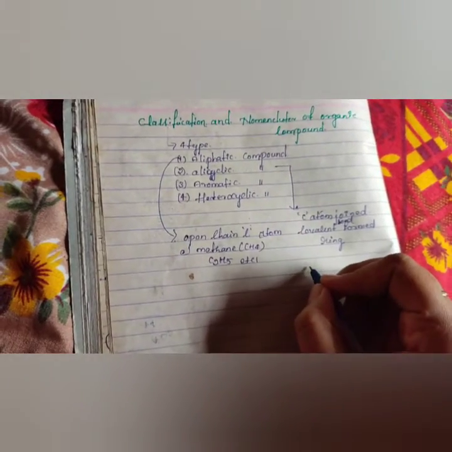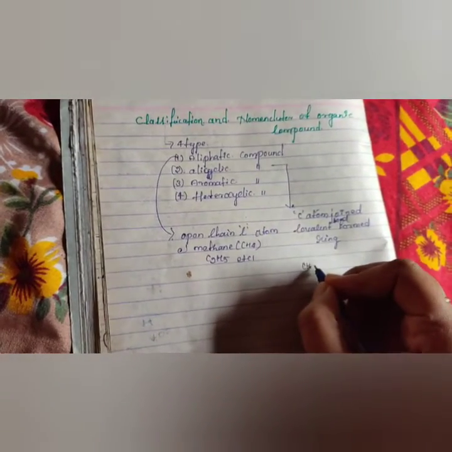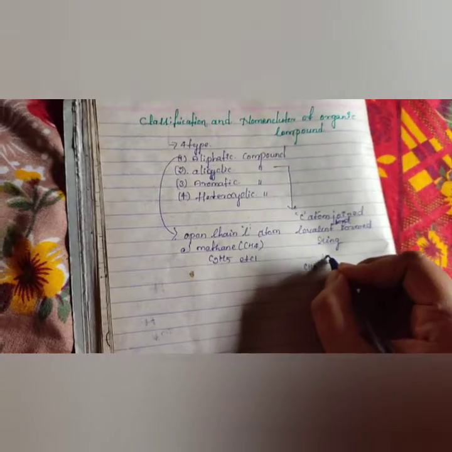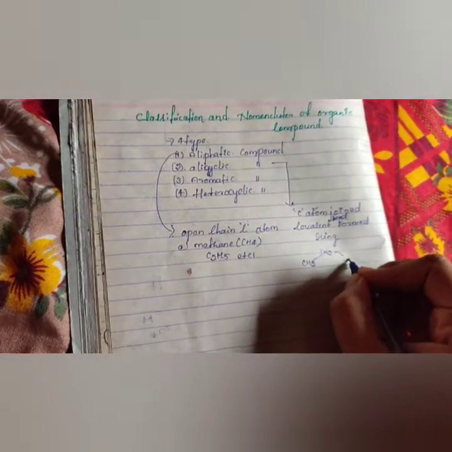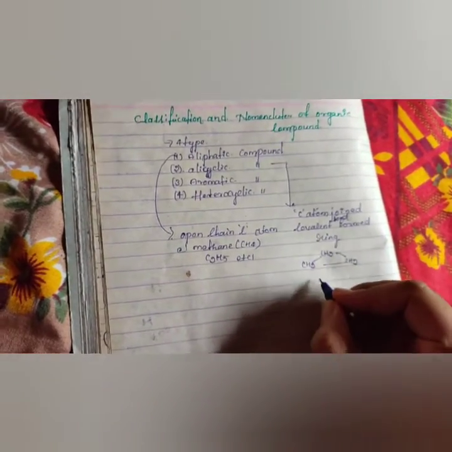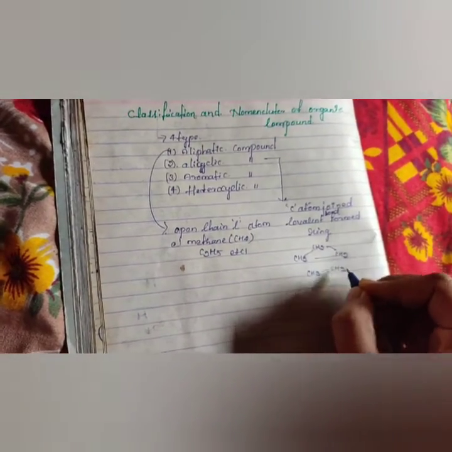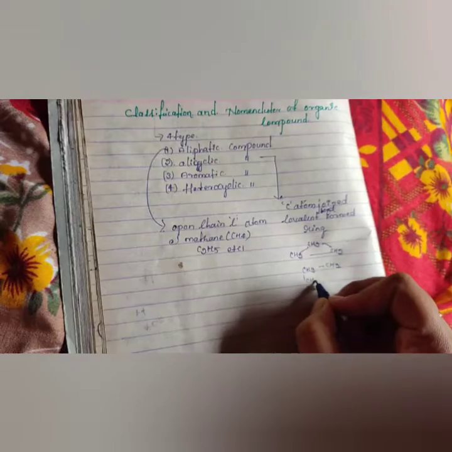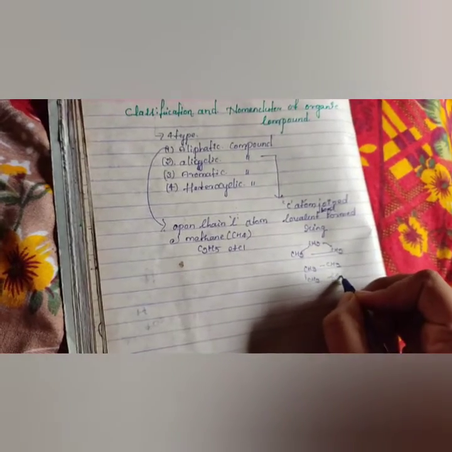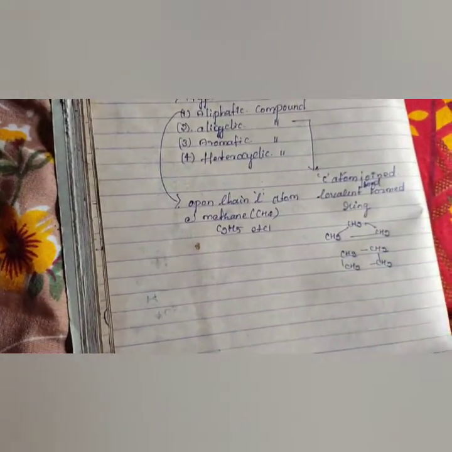Example, this is cyclopropene, and cyclobutane. These are examples of cyclo covalent bonding formation.